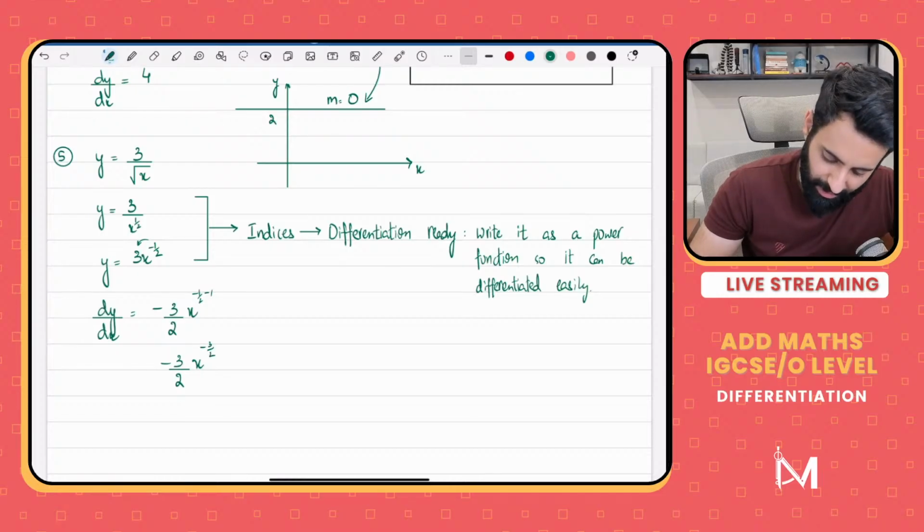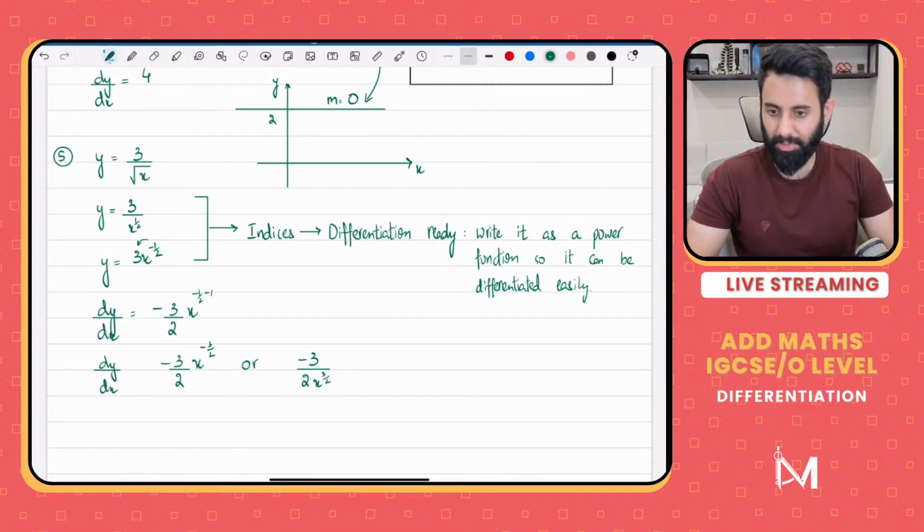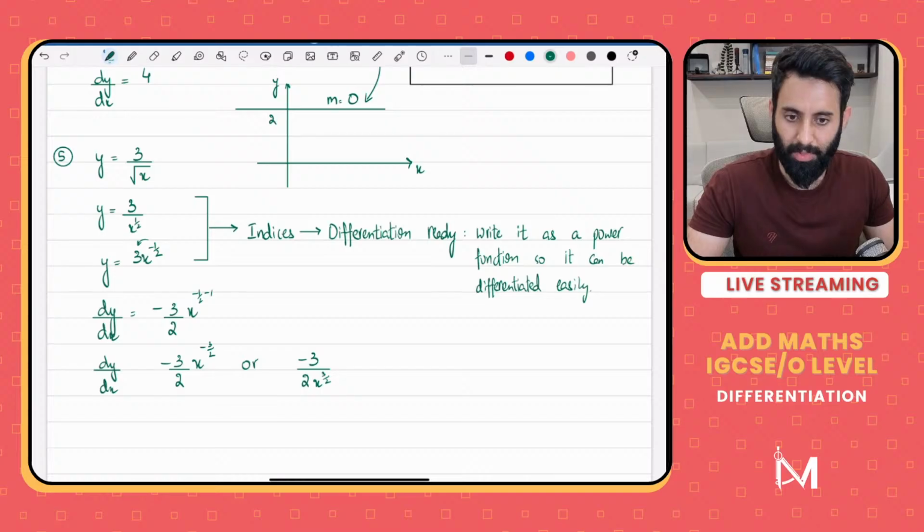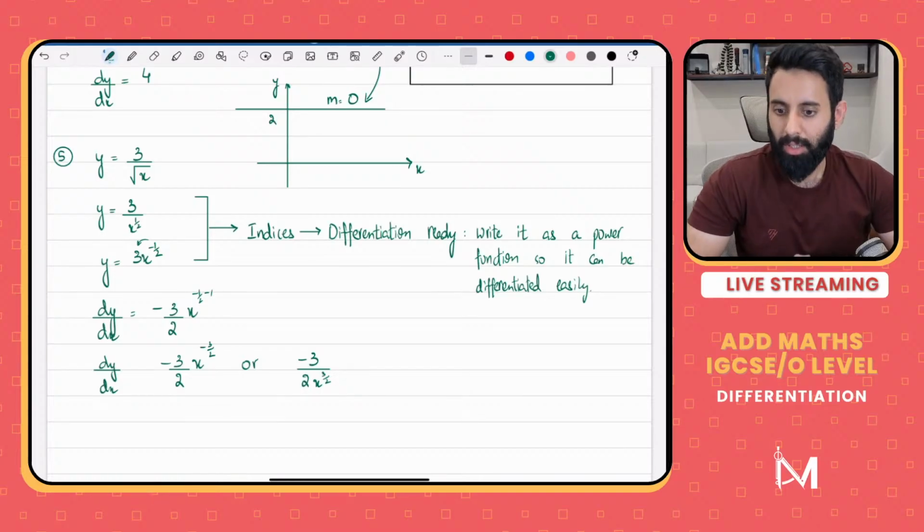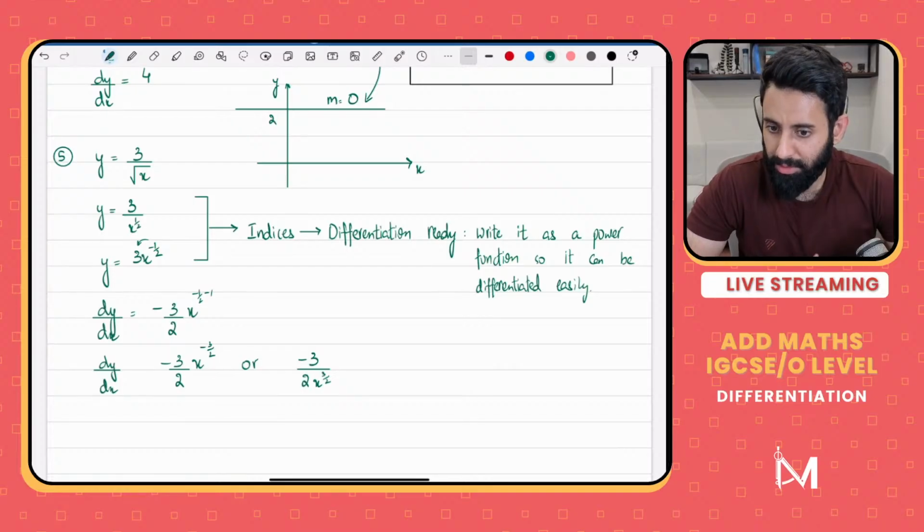Now you can leave it like this. So this dy by dx is good enough. Or if you want, you can write it as minus 3 over 2x raised to the power 3 upon 2. You can make the power positive as well. Nothing to worry about. So any questions? I hope not. Now, I'll take a few of your questions.